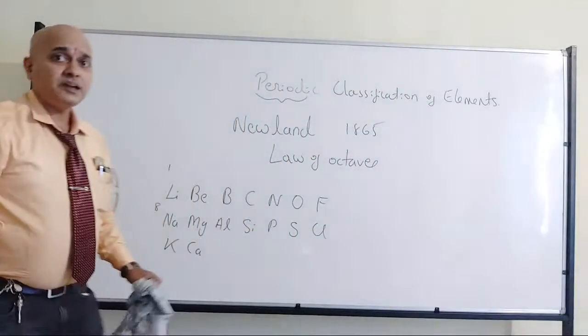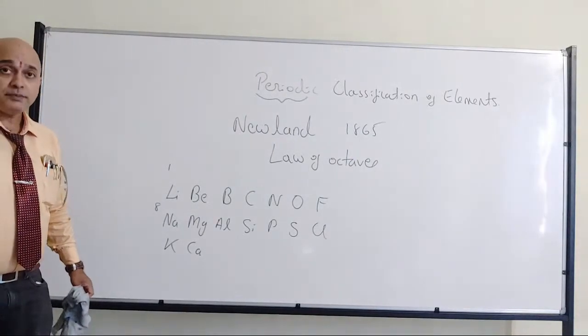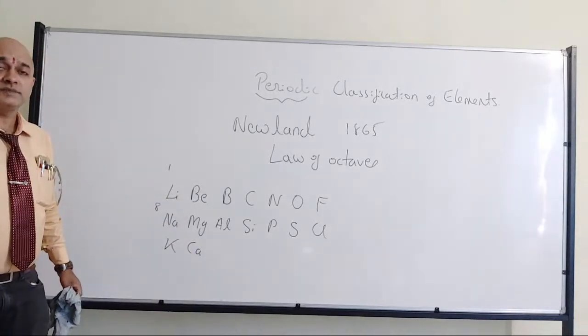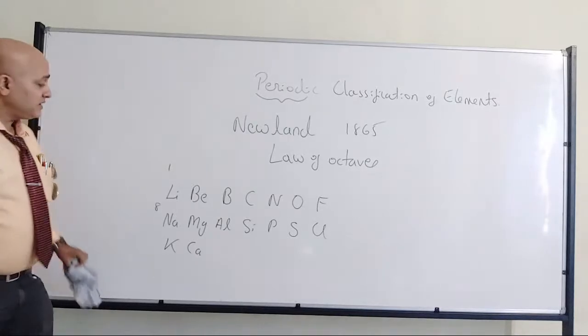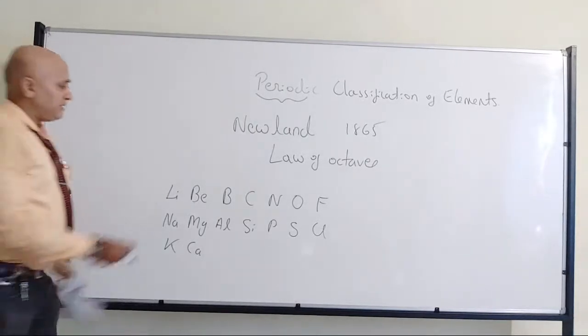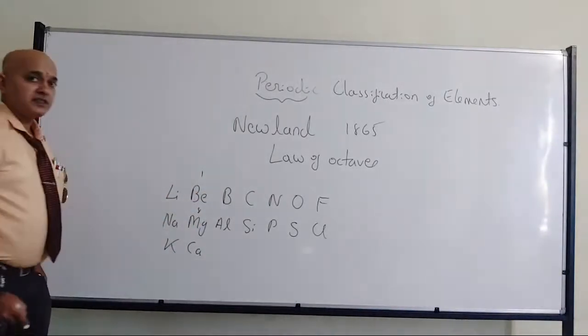So lithium and sodium, we now know, are in the same group. In the modern periodic table also, they are in the respective groups. That's why we should appreciate Newland's theory. If I consider beryllium as the first element, then the eighth element will be magnesium.